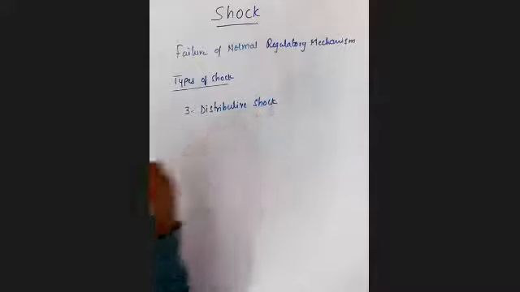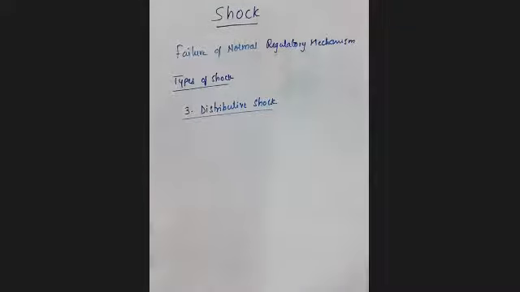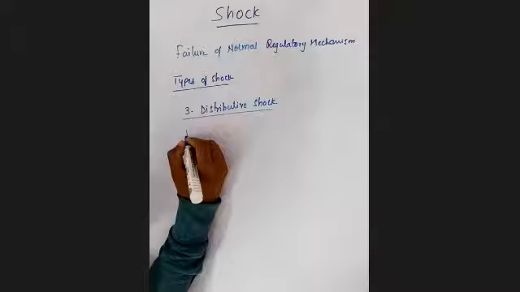Distributive shock. Distributive shock is when the blood vessels expand too much and are not able to keep the blood circulating to the organs. Clear? What is meant by a distributive shock here?